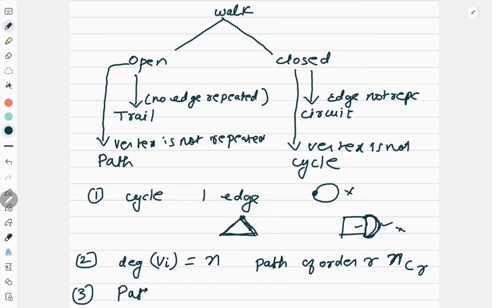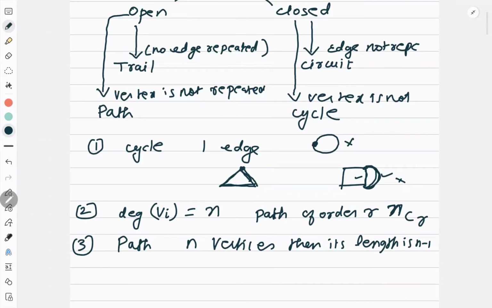Now, third is, a path with n vertices is of length n minus 1. Okay, so I am saying that if there is a path with n vertices, then its length is n minus 1. Now this result is very easy to prove. What is a property of a path? It starts from a vertex followed by one edge.